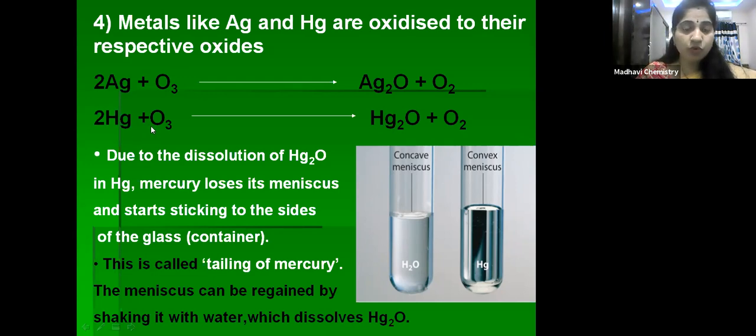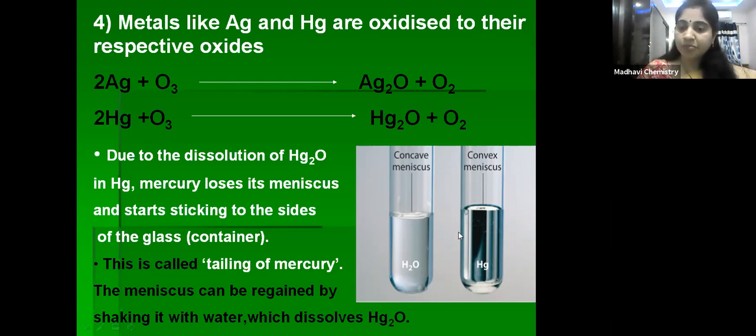When mercury reacts with ozone, what happens? It loses its meniscus and sticks to the container walls, right children? Due to the dissolution of Hg2O in Hg, mercury loses its meniscus and starts sticking to the sides of the glass. So that is called tailing of mercury.